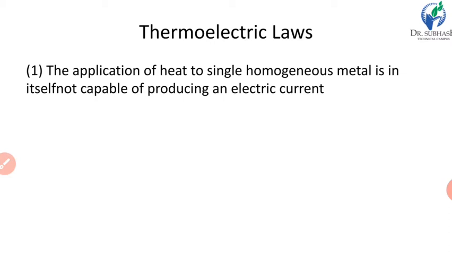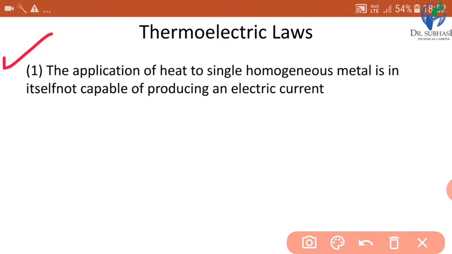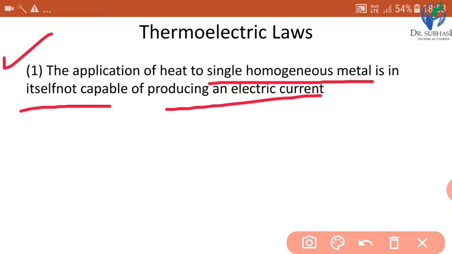There are certain laws by which the thermocouple circuits behave. These laws are called thermoelectric laws, and this is the first law of thermoelectric. What is this? The application of heat to a single homogeneous metal is in itself not capable of producing an electric current.